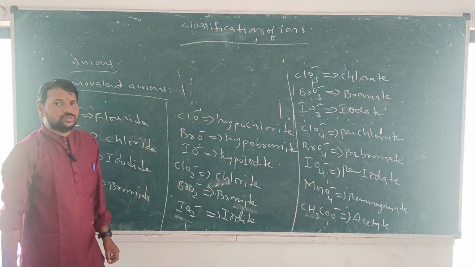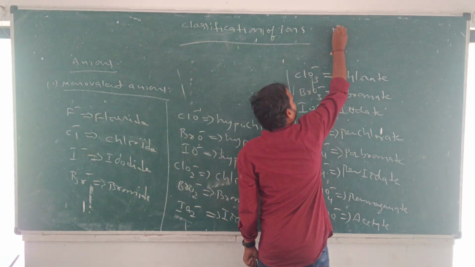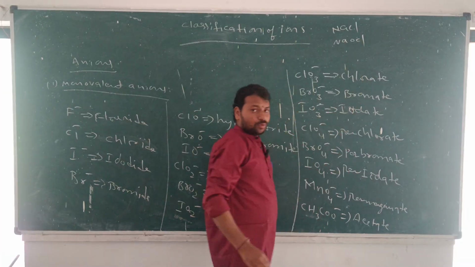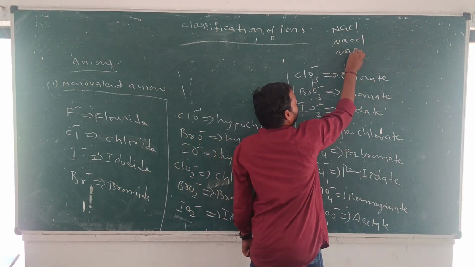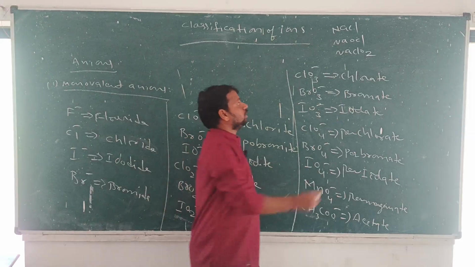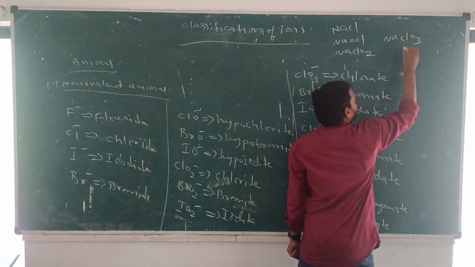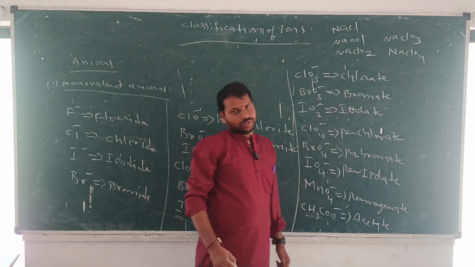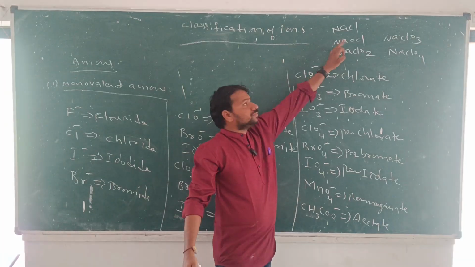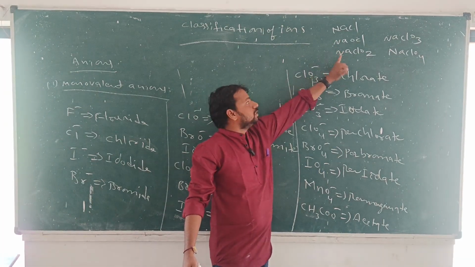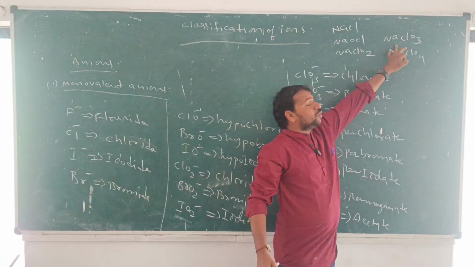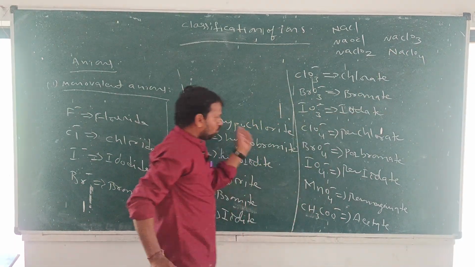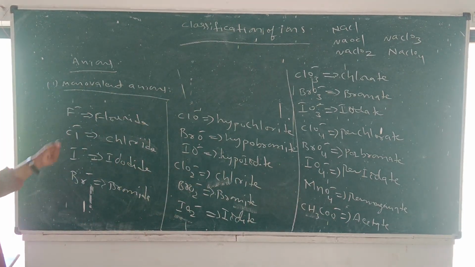For suppose, if we write the formulas, NaCl is sodium chloride, NaOCl sodium hypochlorite. Next, NaClO2 sodium chlorite, NaClO3 sodium chlorate, NaClO4 sodium perchlorate. Okay? Next, let me see some more monovalent anions.